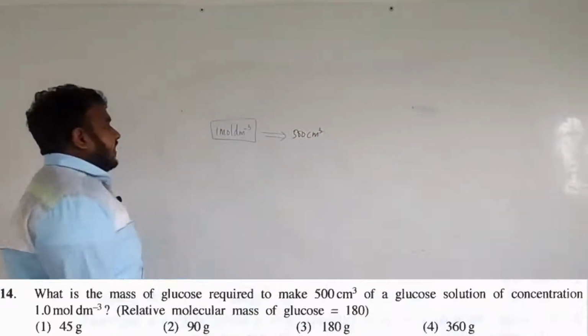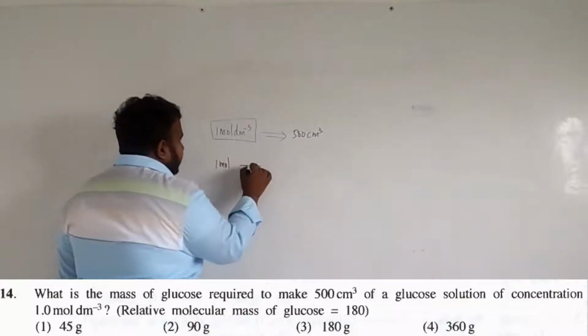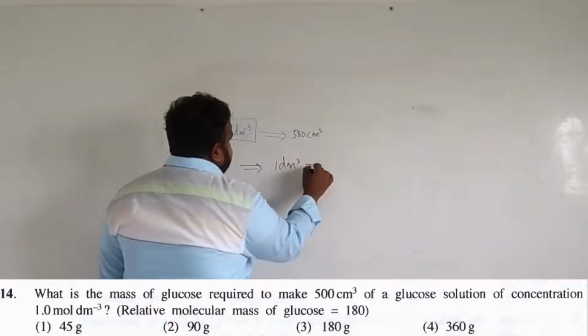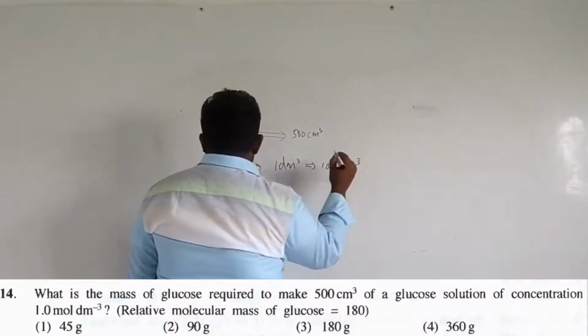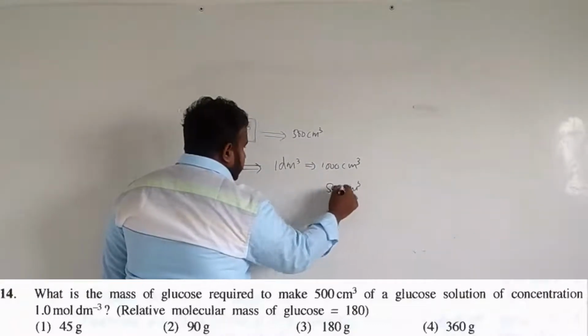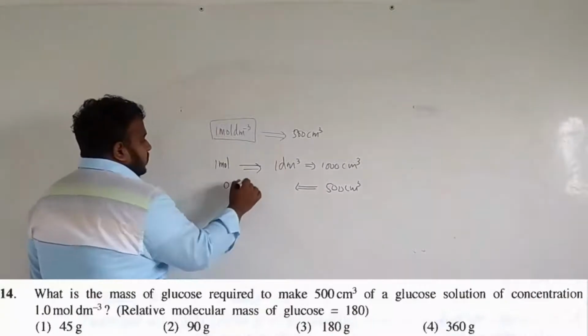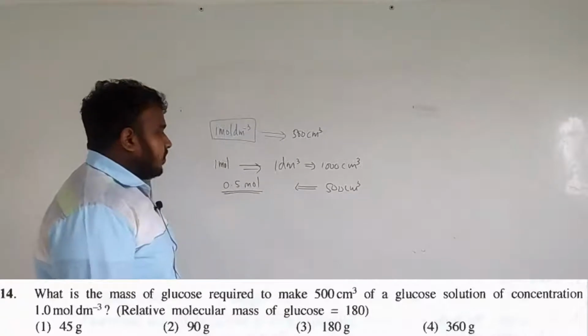So we know that 1 mole will be in 1 decimeter cube, which means it's 1000 centimeter cube. So in 500 centimeter cube, how much is going to be? 0.5 mole. So you need to calculate what is the mass of 0.5 mole of glucose.